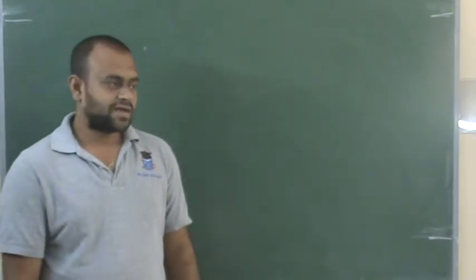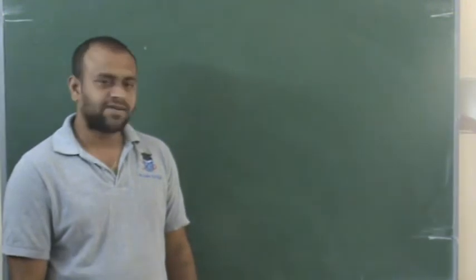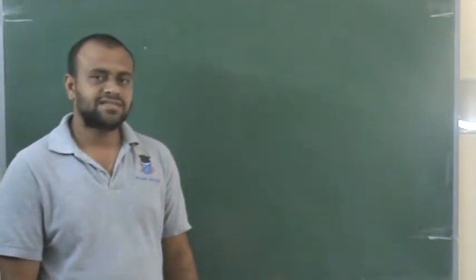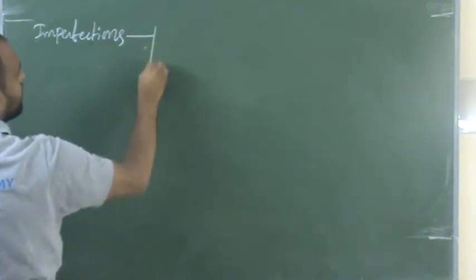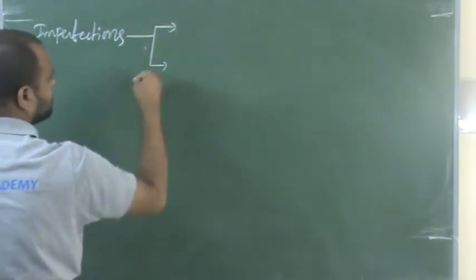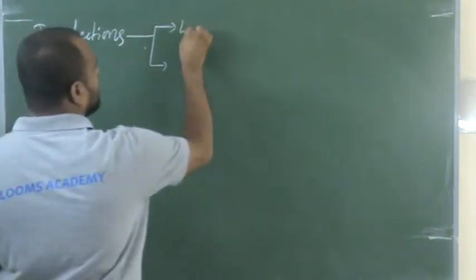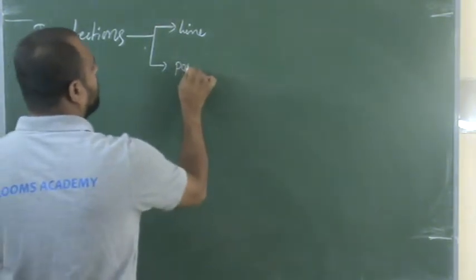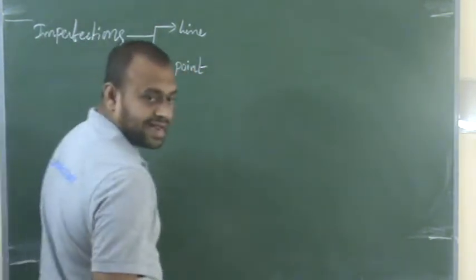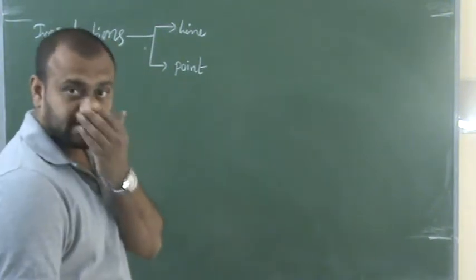Okay. In our previous class, we were discussing defects, or imperfections. I already told you that there are two types of imperfections: line defects and point defects.